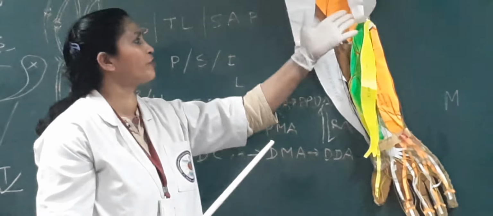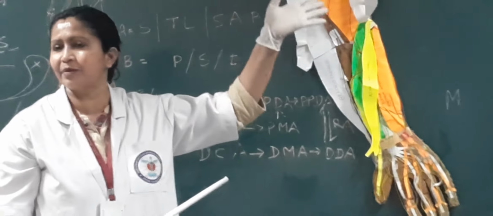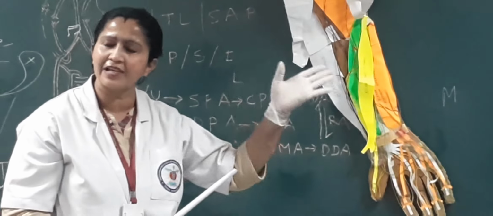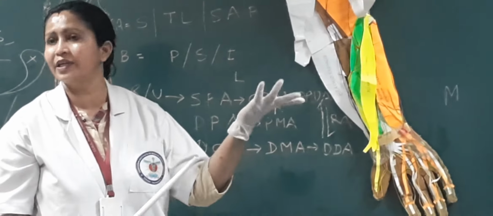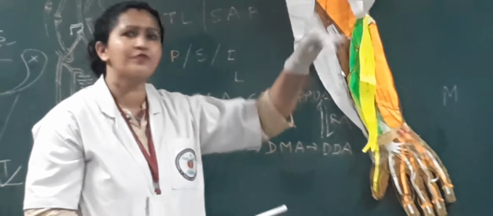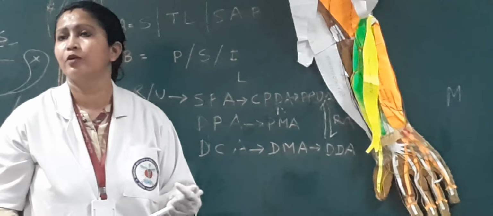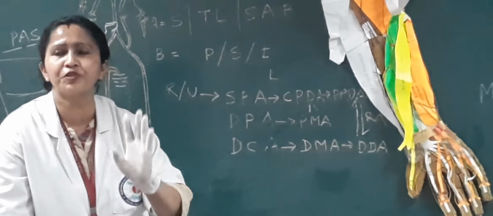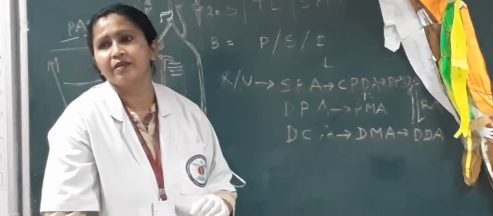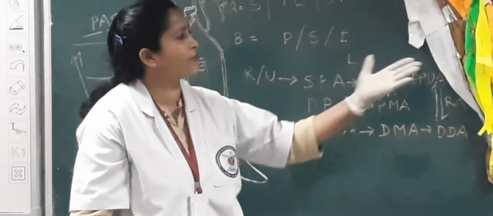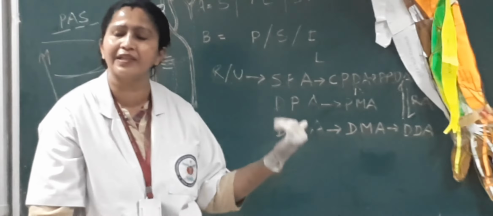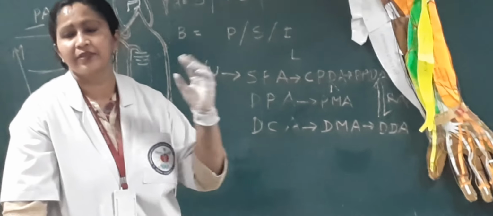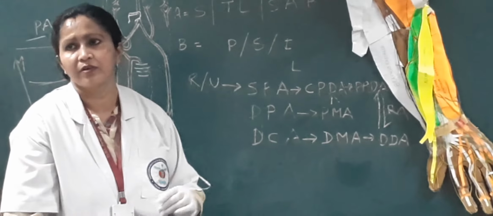It takes its origin from the common flexor, that is the medial epicondyle, as well as the medial margin of the olecranon and the coronoid process, as well as from the posterior border. You have to say the common aponeurotic origin from the posterior border of the ulna. Three muscles take origin from there.